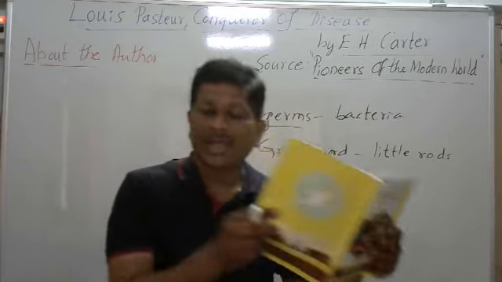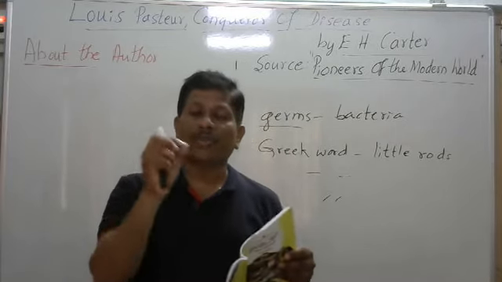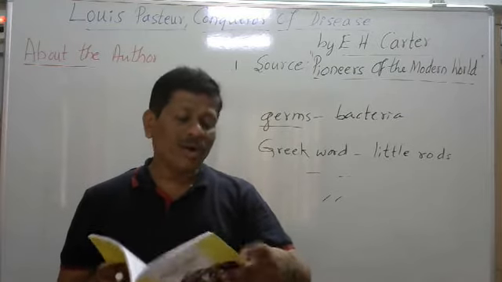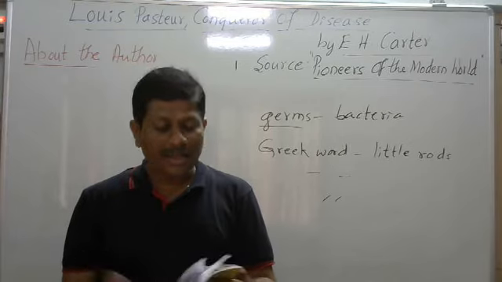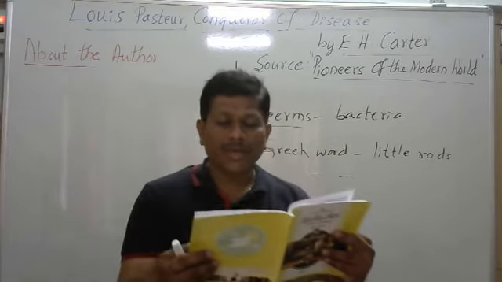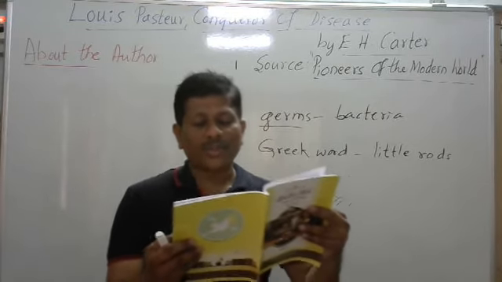So what do you mean by moldy? It is there in the glossary: covered with soft greenish material that grows on bread or cheese.